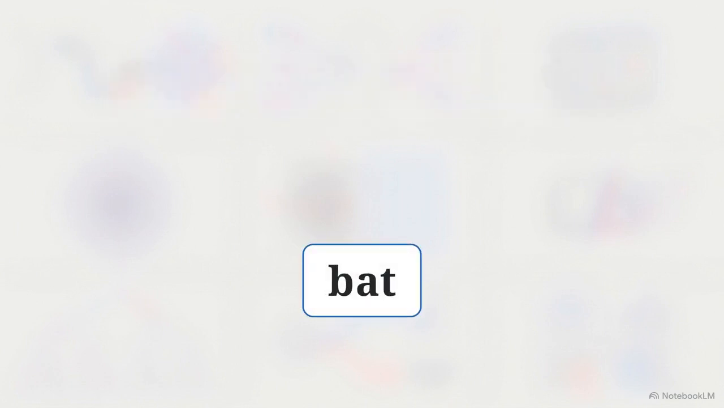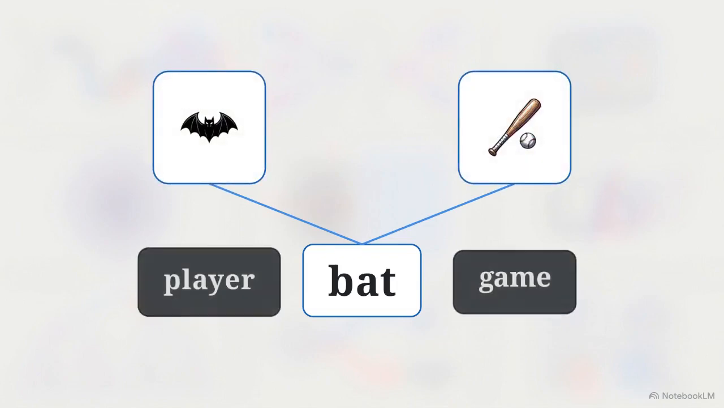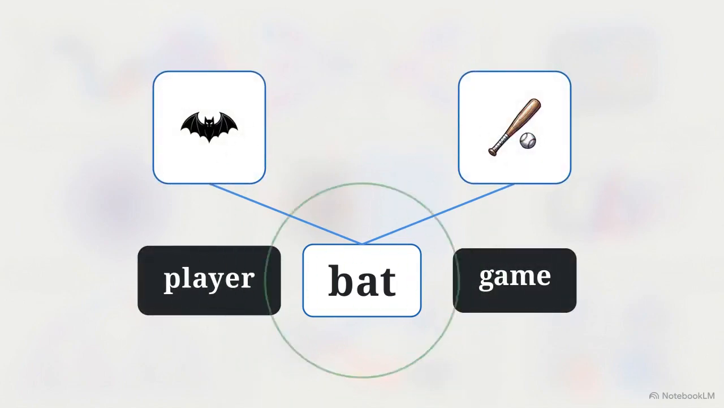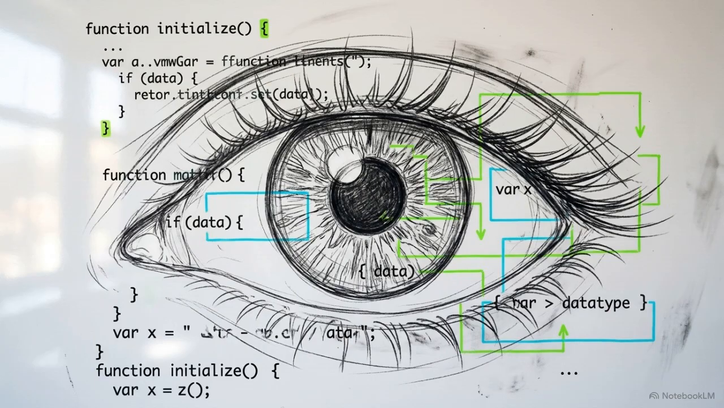Take our token bat. Does it mean a flying mammal or a wooden club? The algorithm scans the surrounding tokens. It calculates the probability of a flying mammal appearing in the same context as the tokens player and game. The math points overwhelmingly to the other option, locking in the correct contextual path. Semantic analysis is the exact moment where cold computational data is translated into human intent.